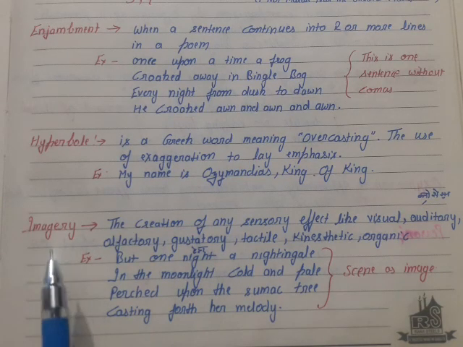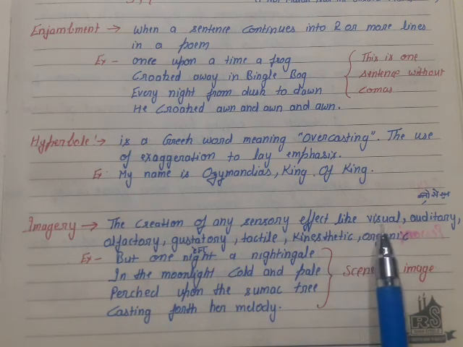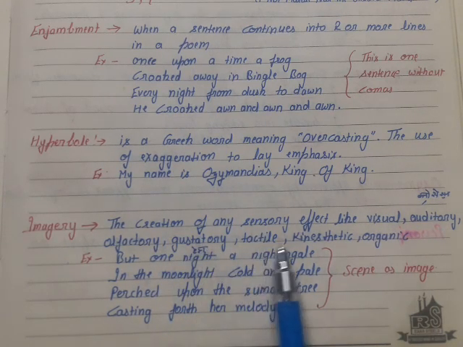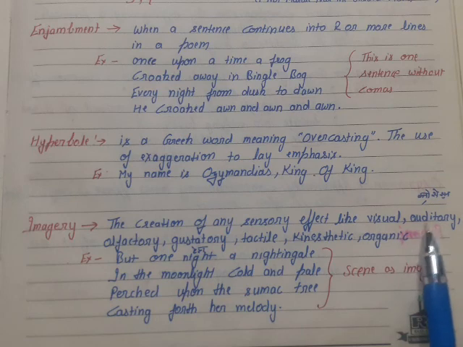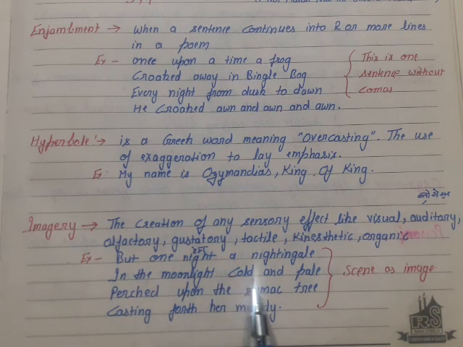Student, our next literary device is imagery. What is imagery? The creation of any sensory effect, like visual, auditory, olfactory, gustatory, tactile, kinesthetic, organic. It means that by listening or visualization, you create an image in your mind; that is imagery. You can easily understand by the example from the poem The Frog and the Nightingale. But one night a nightingale in the moonlight, cold and pale, perched upon the smack tree, casting forth her melody.